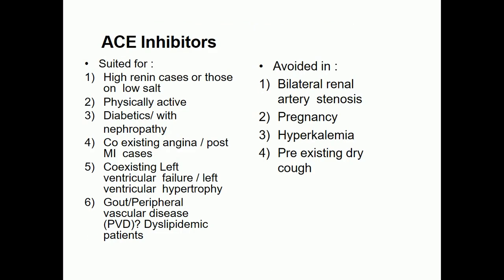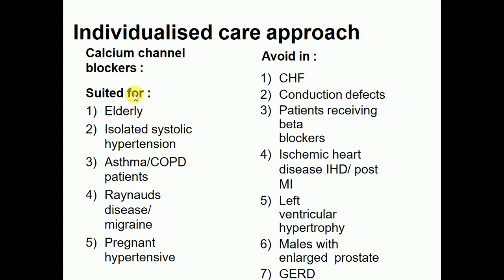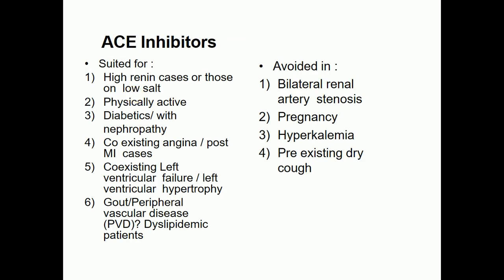Now come to our ACE inhibitors. They are suited for angiotensin converting enzyme inhibitors such as captopril, enalapril, and lisinopril. They are suited for high renin cases or those on low salt, for the physically active, and especially for diabetics with nephropathy, coexisting angina, and post-MI cases.